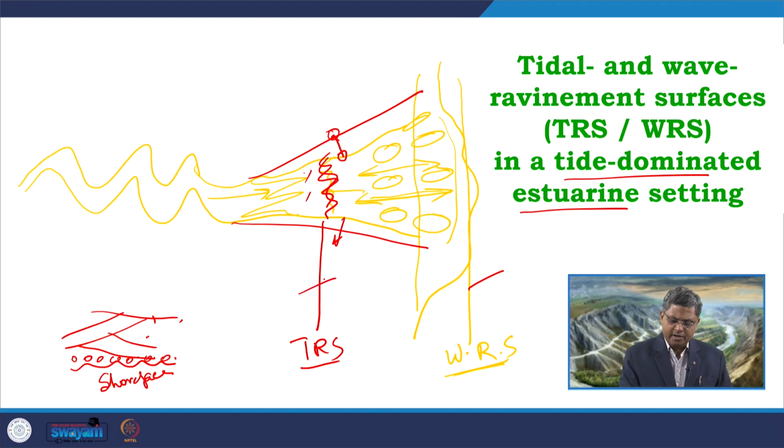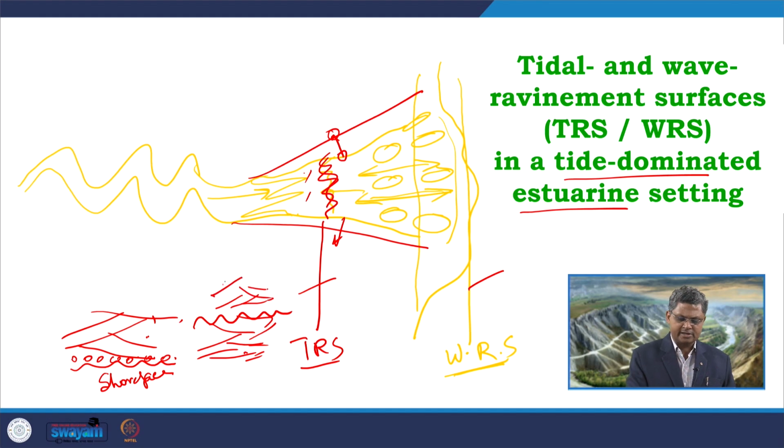If I look at this part, definitely the tidal refinement surface will be different in terms of its facies distribution, because below this we commonly expect bars which are formed by the rivers, and they are now truncated by tidal currents. On that we get tidal bars, where we can get some tidal bundles preserved within the successions. Again we can expect some transgressive lag deposits on the surface.